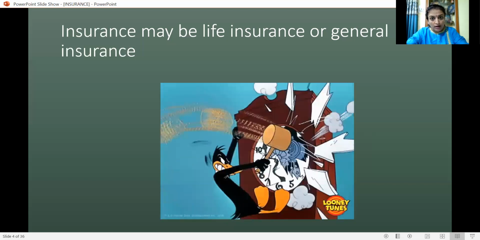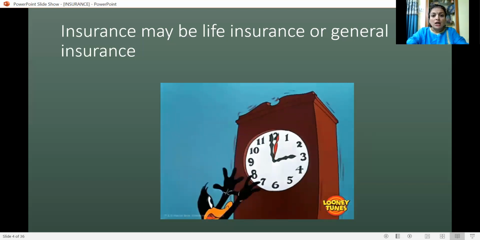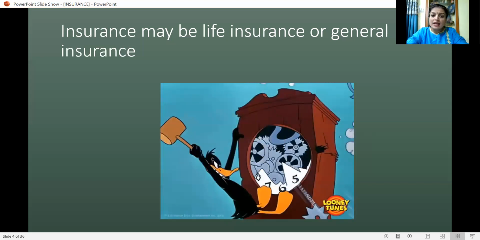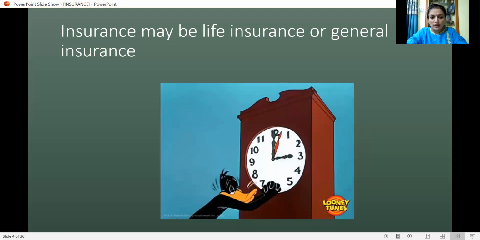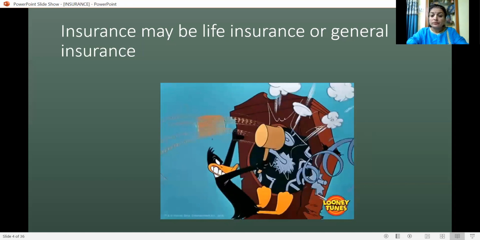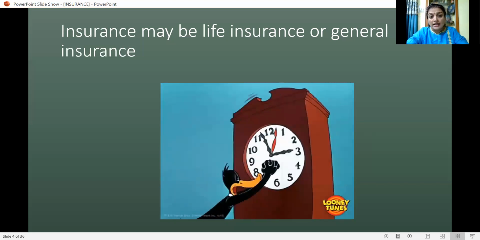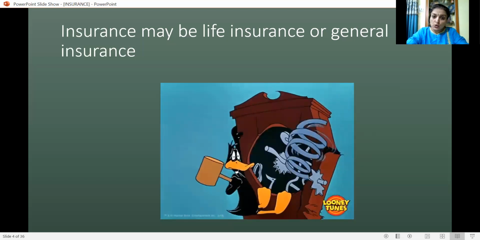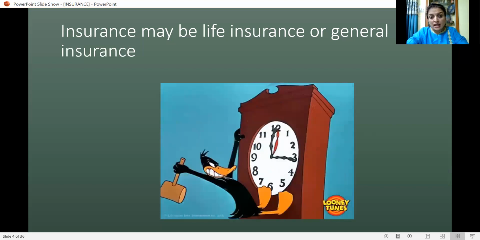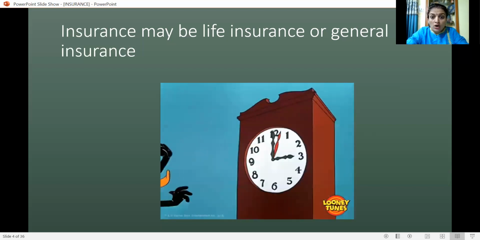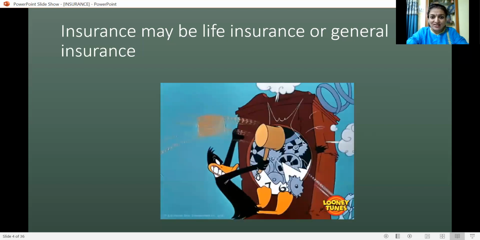Our health, also death, even goods, everything is exposed to the risk of damage. Therefore, we human beings are interested in insurance. Insurance compensates the loss which occurs from unpredictable events.